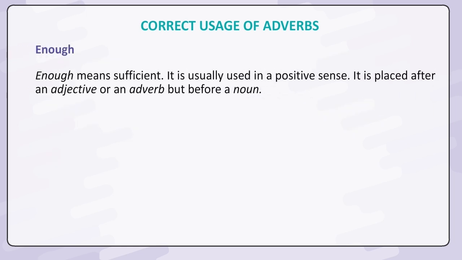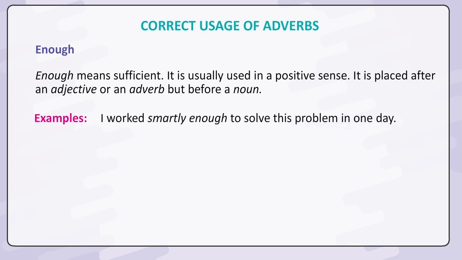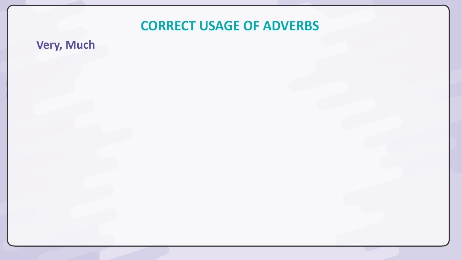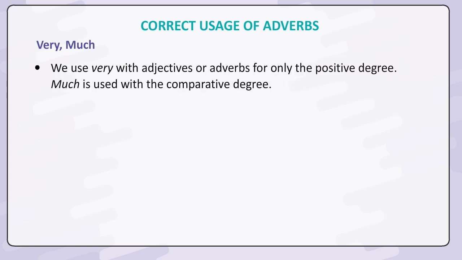Enough. Enough means sufficient. It is usually used in a positive sense. It is placed after an adjective or an adverb but before a noun. Examples: I worked smartly enough to solve this problem in one day. He was not suited enough for this position. Very, much. We use very with adjectives or adverbs for only the positive degree. Much is used with the comparative degree.